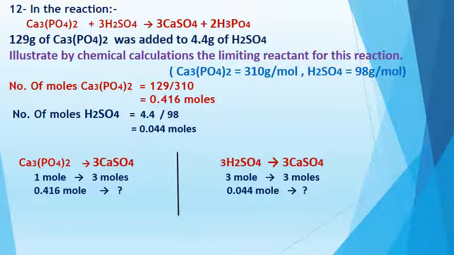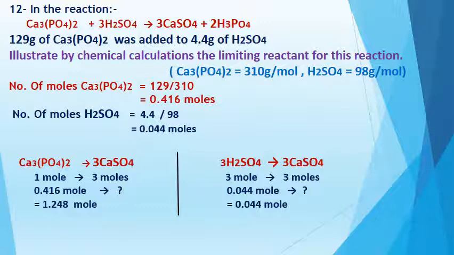On the other side, I will use the moles of sulfuric acid that I calculated before, which is 0.044 moles, producing how many moles of calcium sulfate? Cross multiplication. The first one produces 1.248 moles. The second one produces 0.044 moles.